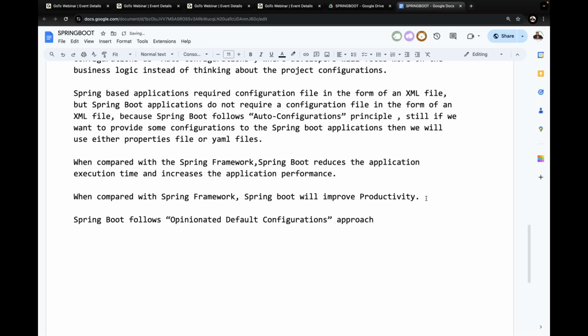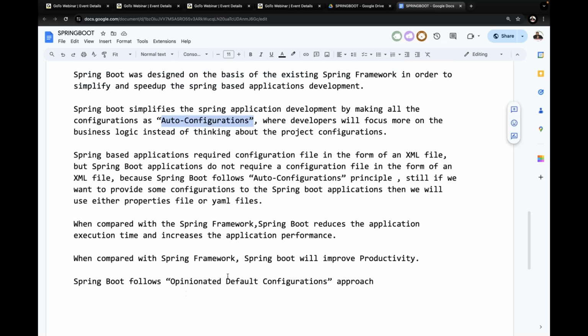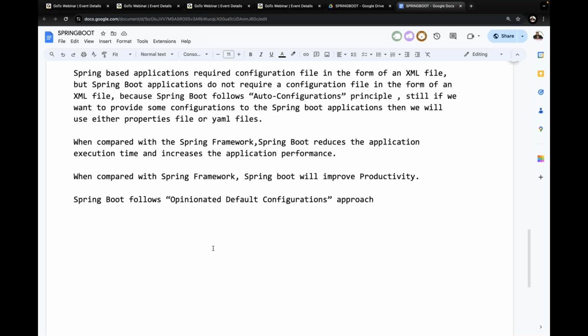What is that approach, guys? Almost the same point I've given already as auto configurations, but separately here we are introducing a technical word: the opinionated default configurations approach.